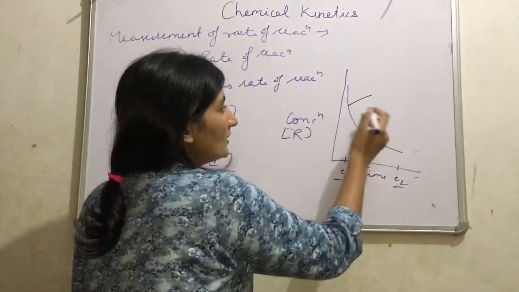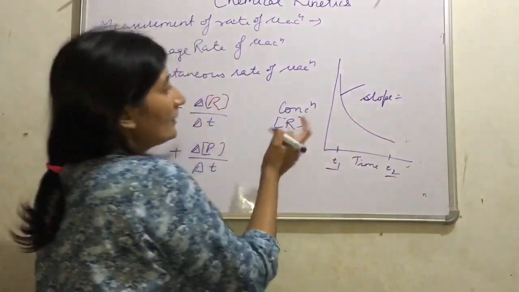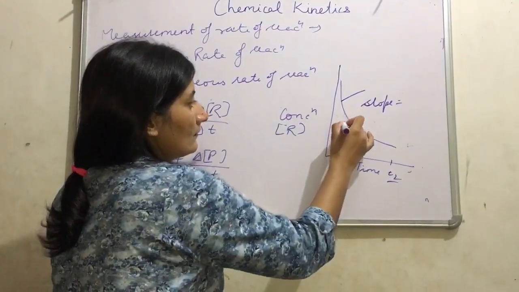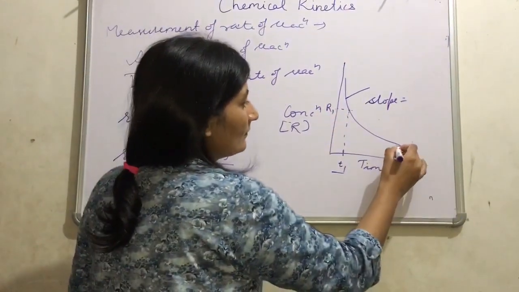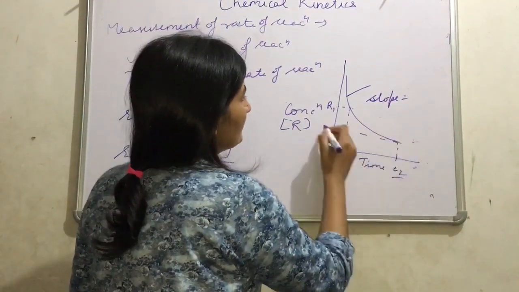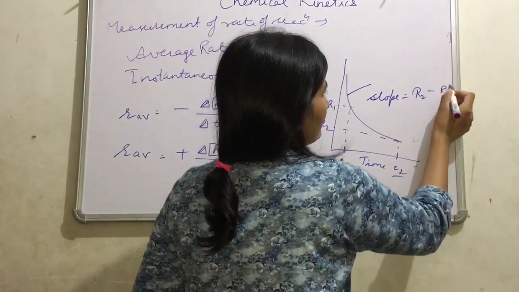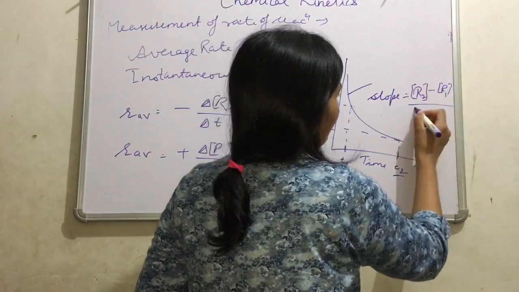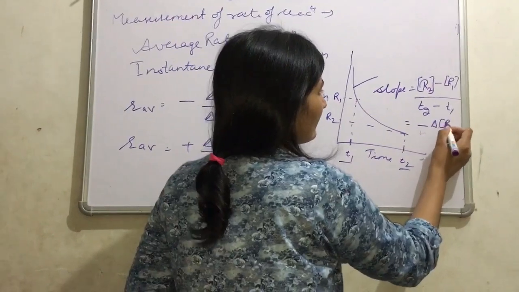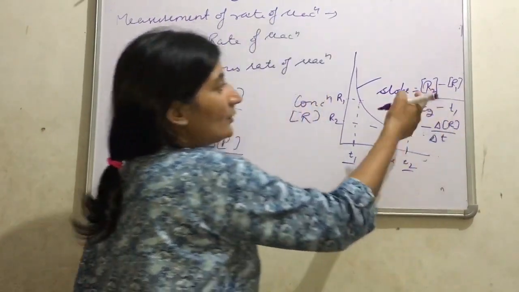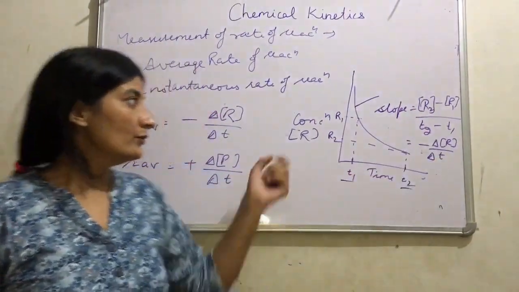What we do is find the slope of the curve. This is the concentration R1, and this is the concentration R2. So the slope is R2 minus R1 divided by T2 minus T1, and that will come out to be minus delta R by delta T. Why minus? Because the value of R2 is less and the value of R1 is more. That's why it will come out negative.